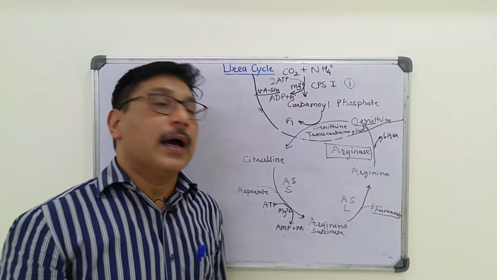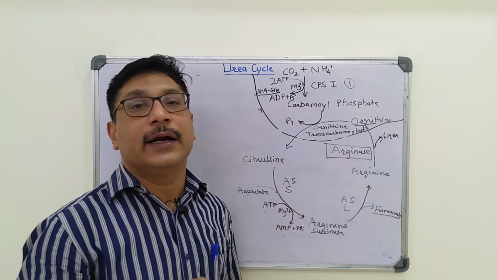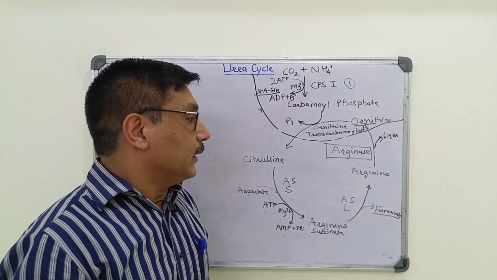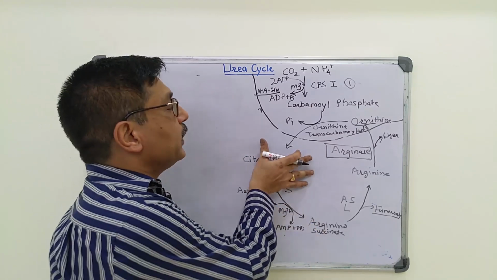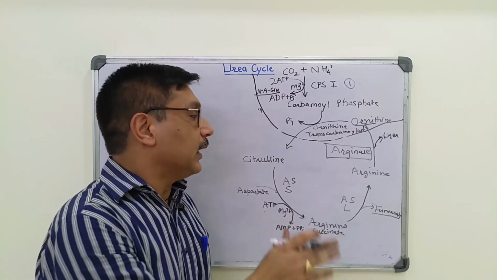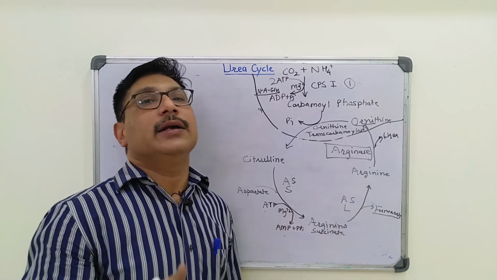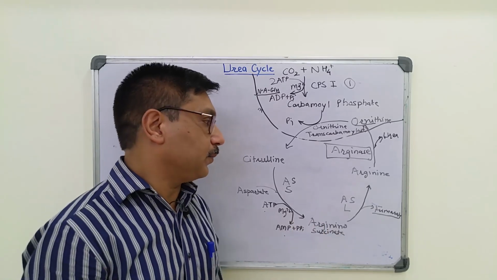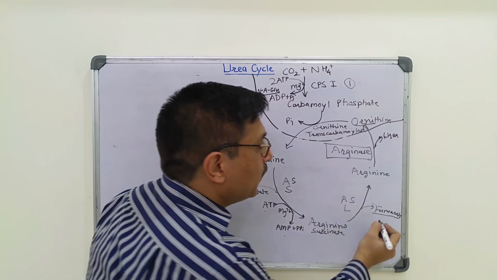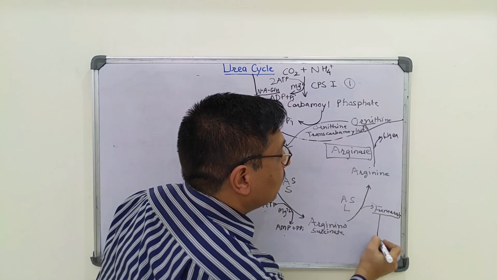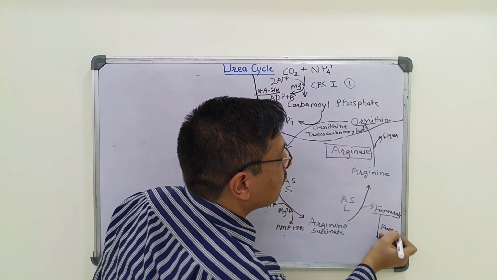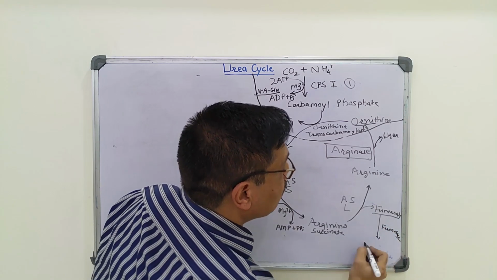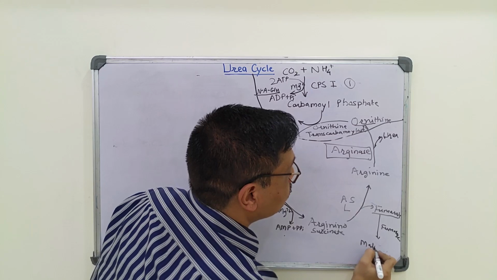Now let us see how this urea cycle is related with TCA cycle or Krebs cycle. This cycle is also given by Krebs and Henseleit, and TCA cycle is given by the same scientist Krebs. Now this fumarate is acted upon by fumarase to convert it into malate.